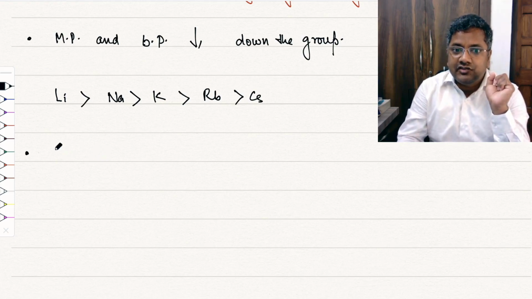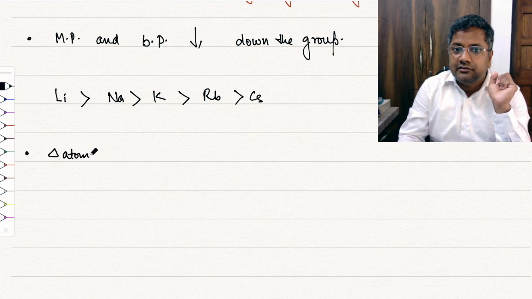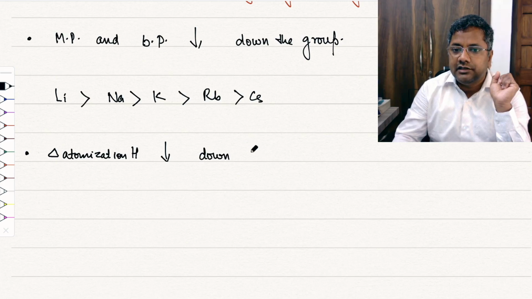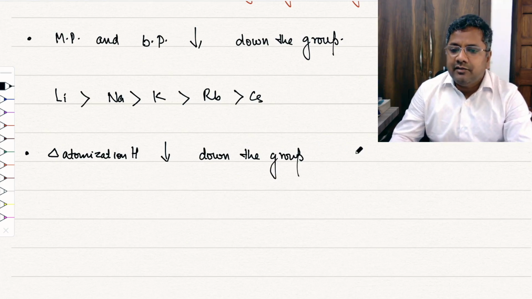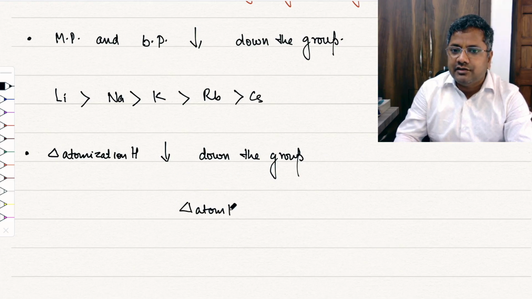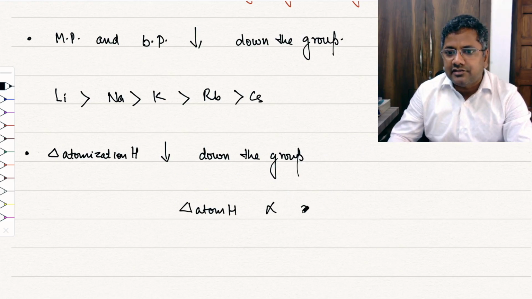Enthalpy of atomization, delta H atomization, is directly proportional to cohesive energy.